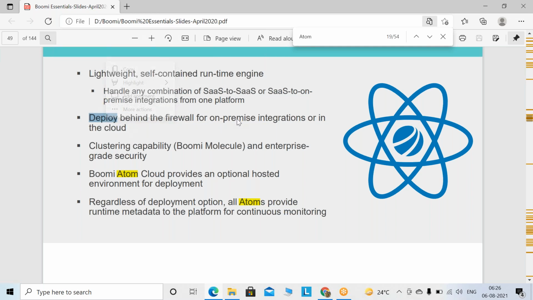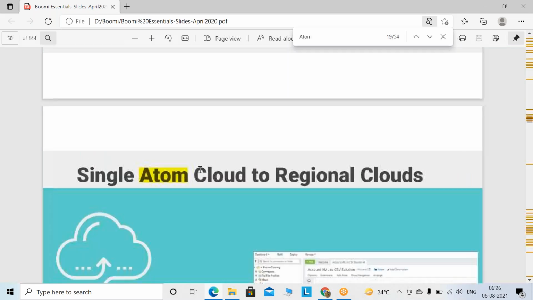The local atom which you have installed on your system is basically on premise. The cloud atom, you see, is outside of your firewall. Once we talk about the atom, if it's a single runtime engine, that is called an atom. If more than one, that is called a molecule. So a molecule is basically a cluster of atoms. So this is called the atom.